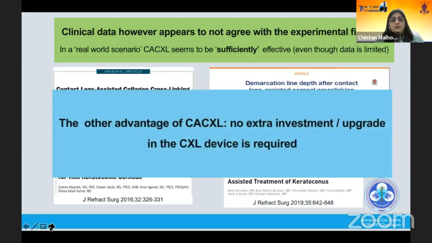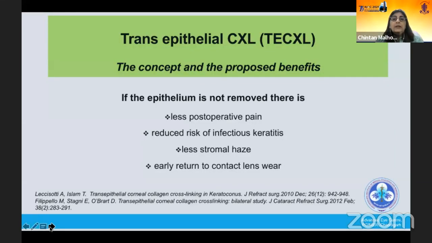The other advantage of CA-CXL is that there's no extra investment or upgrade required in the CXL device, and you just need that extra contact lens. It's important that the contact lens should not block the UVA light.